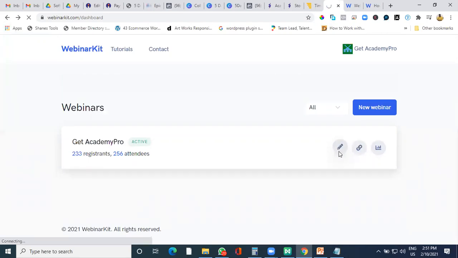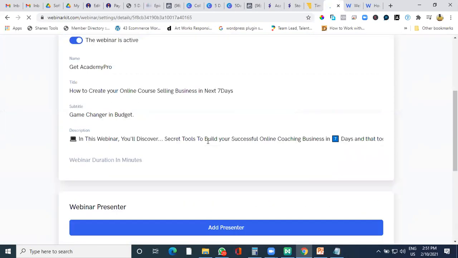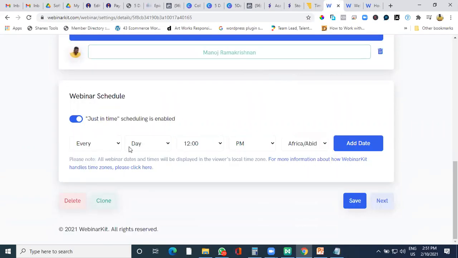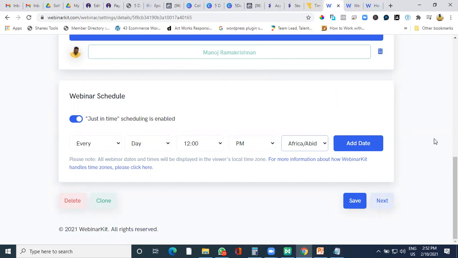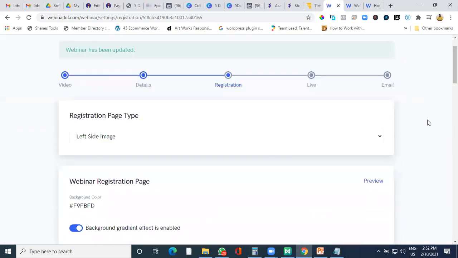Inside the platform, you can do a lot of activities. You can upload videos, you can put up polls also. You can put in webinar details, and you can add multiple presenters. You can schedule the webinar. As I told you, I've done it every day in an automated way, but you can do it on a fixed day and time. It also has different time zones. If you are in India, you can choose the Indian time zone. If you are in the US or Australia, you can choose their time zone and fix a webinar for that kind of audience. This is feasible for people in different time zones who want to watch in their particular time zone.